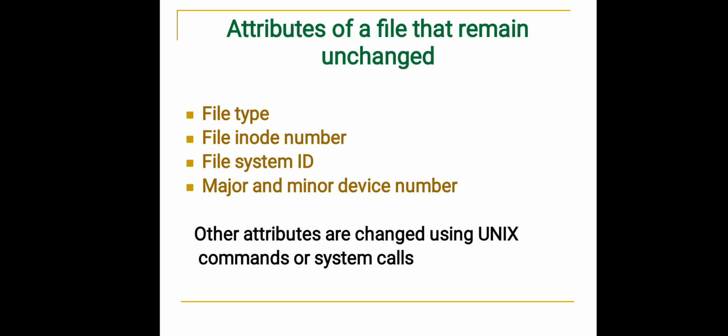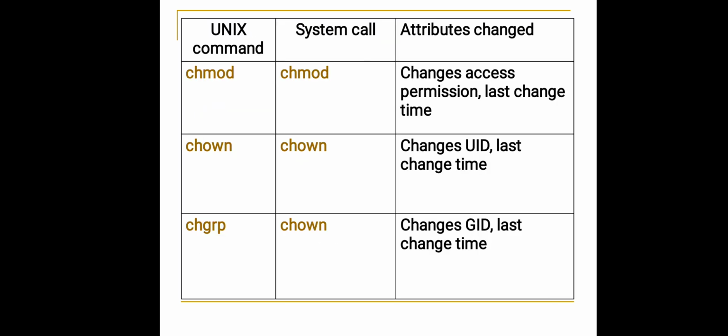So attributes of a file that remain unchanged. We cannot change these attributes by giving a command. There are 4 attributes like that: one is file type, another is inode number, then file system ID, and major and minor device numbers. Other attributes can be changed using Unix commands and system calls.